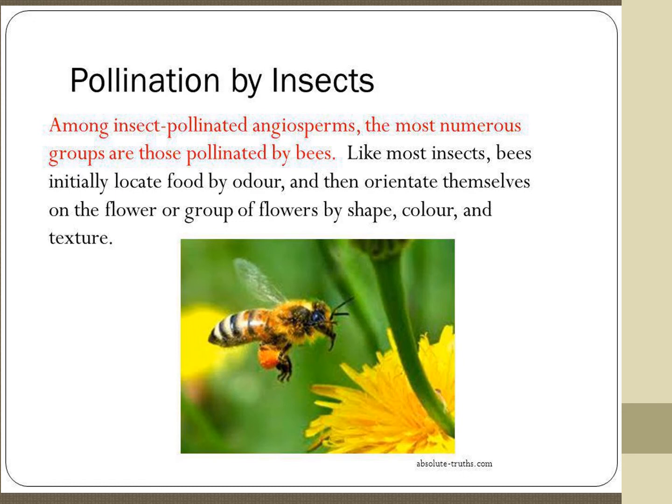To attract insects, these flowers are brightly colored, with bright colors, and have smell and nectar.